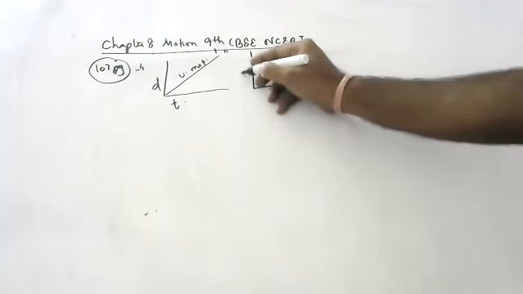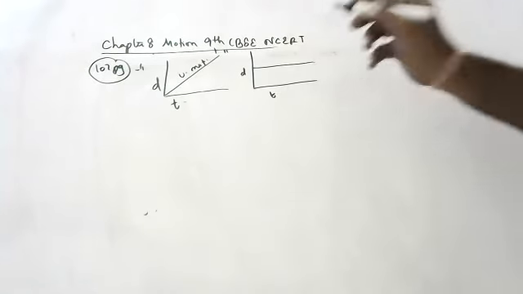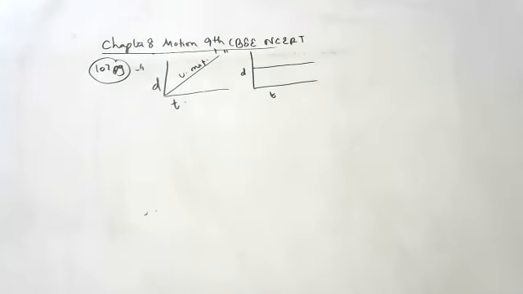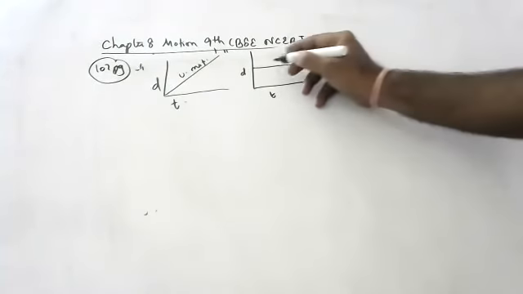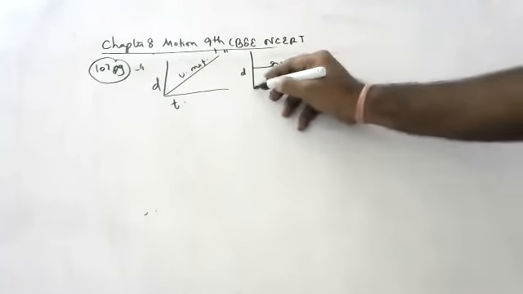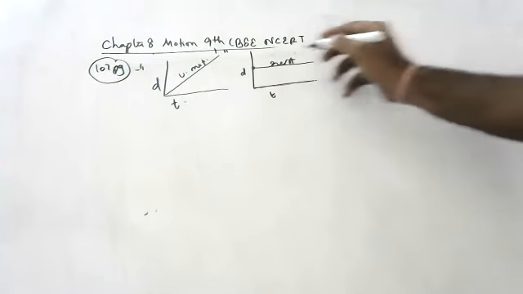Suppose in a distance time graph, if you draw like this, what does it mean, children? Anyone? It is at rest. Time is changing, but distance is the same.